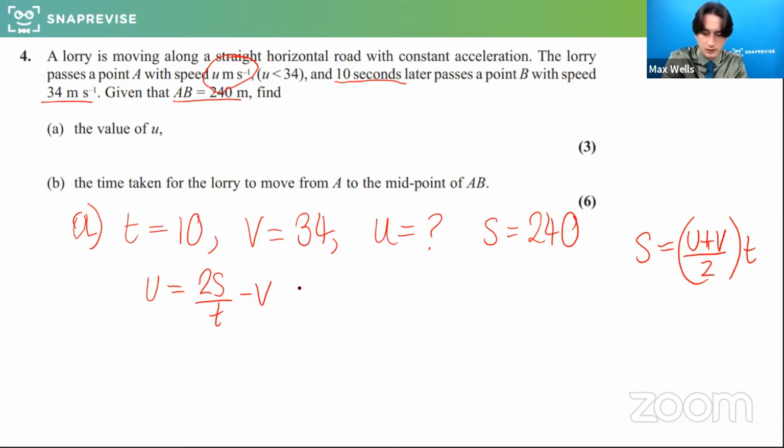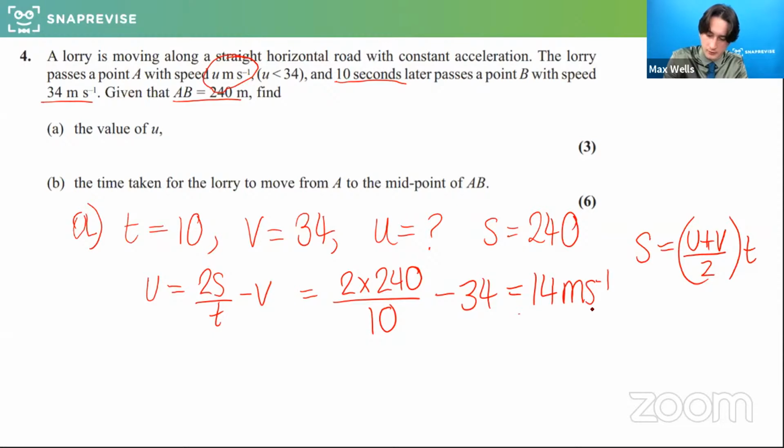Yeah, cool. And we're going to get 2 times 240 over 10 minus 34. Hopefully we got 14. Brilliant. Well done to those of you that worked through that. Very speedy there. That was good.